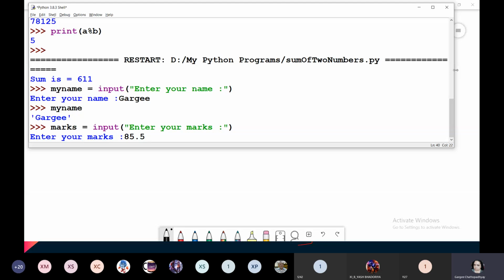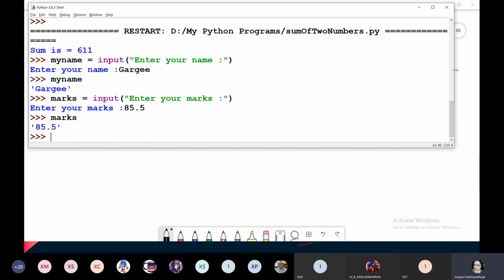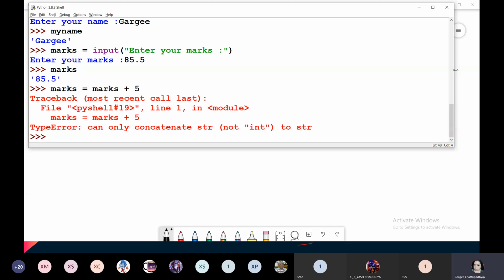I give 85.5. And now if I type marks, you can see that marks is included within single quotes, and hence if you try to perform any arithmetic calculations on it, like you want to add 5 more marks to this, you'll get an error message, can only concatenate, that is join string to string.